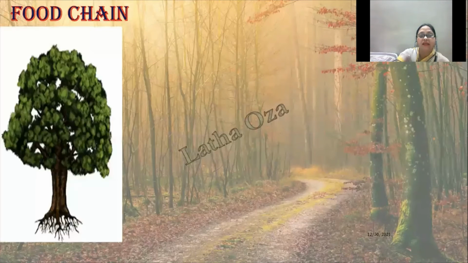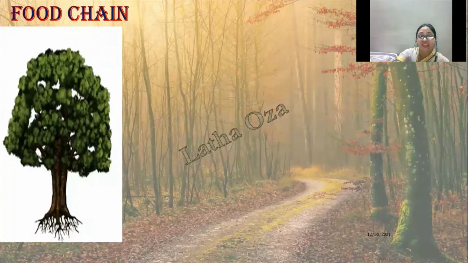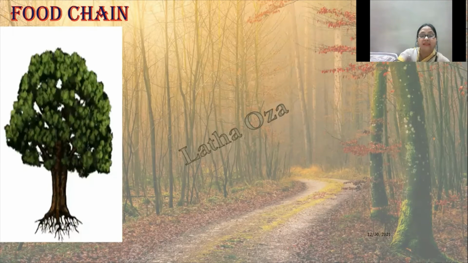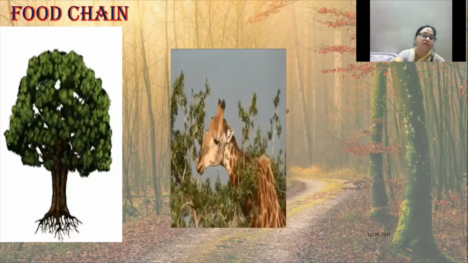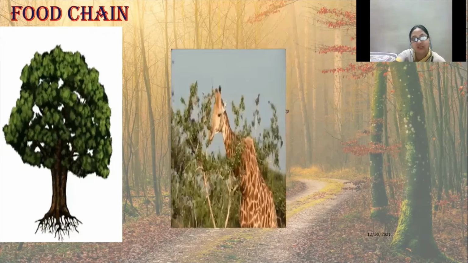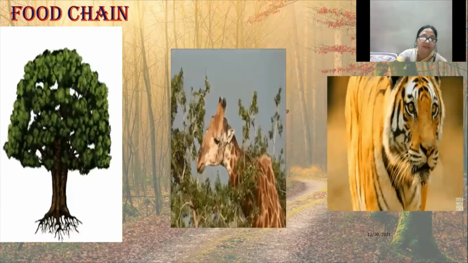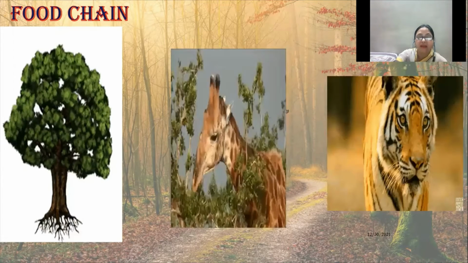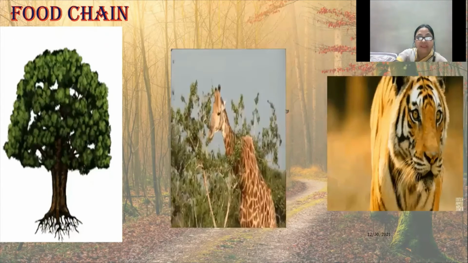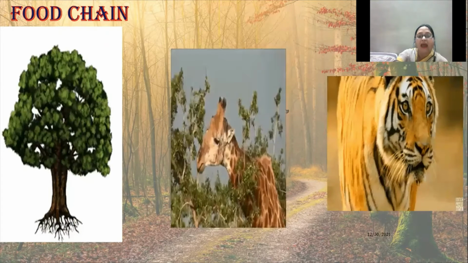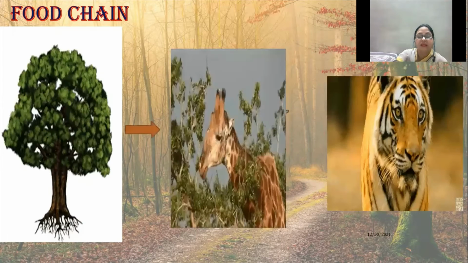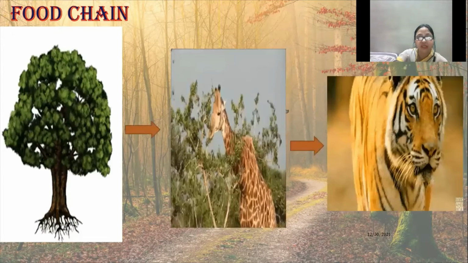Food chain is an important chain which goes into our life, where a plant is eaten by an animal. For example, a plant is eaten by a giraffe and the giraffe is eaten by the tiger. The process where the animals feed on plants and the animal is eaten by another animal is called food chain.